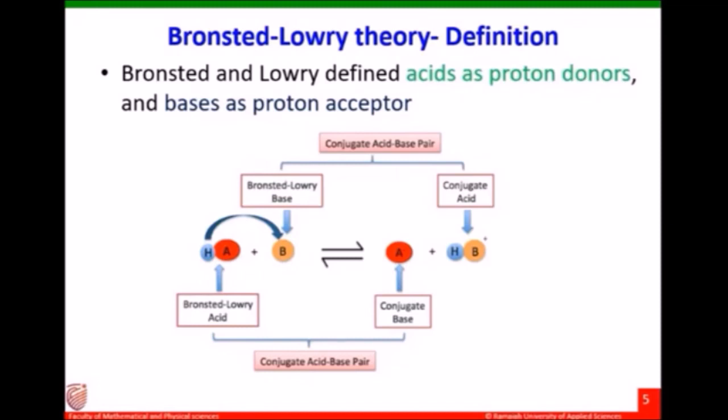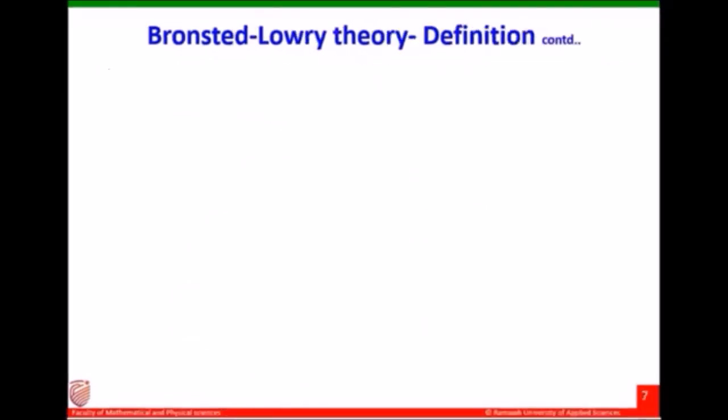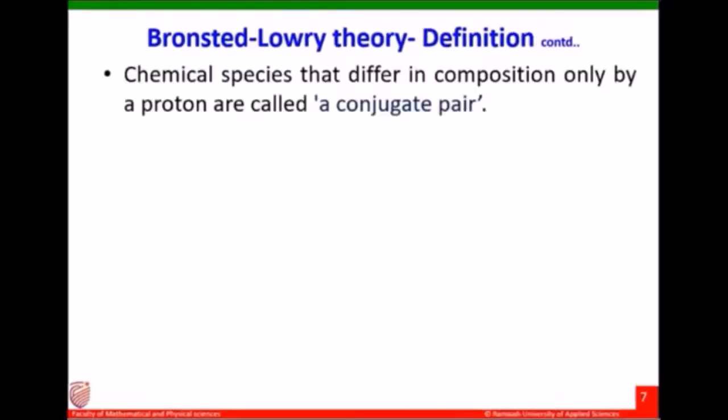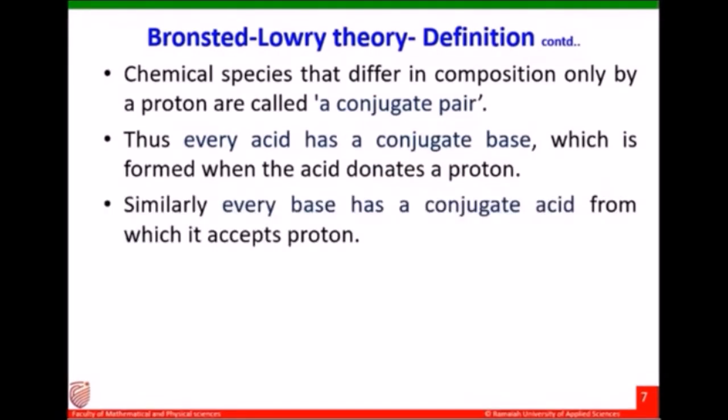So I am giving you the definition for Bronsted-Lowry acids and bases. Bronsted and Lowry worked separately, not together. Bronsted and Lowry independently defined acids as proton donors and bases as proton acceptors. Chemical species that differ in composition only by a proton are called a conjugate pair. Thus, every acid has a conjugate base which is formed when the acid donates a proton. Similarly, every base has a conjugate acid from which it accepts a proton. Here, an example.